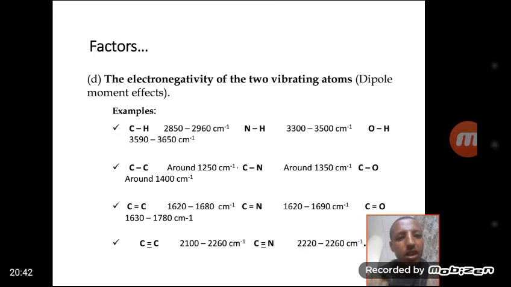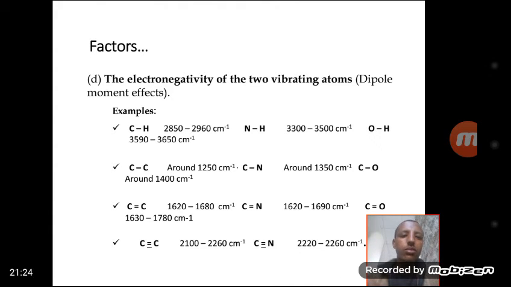A carbon-carbon double bond has a vibrational frequency of 1620 up to 1680 per centimeter, a carbon-nitrogen double bond has a vibrational frequency of 1620 up to 1690 per centimeter, and the carbon-oxygen double bond of the carbonyl group has a frequency near 1780 per centimeter. This is also because of electronegativity, which results in an increase of dipole moment. As the dipole moment increases, the vibrational frequency of the interacting atoms also increases.